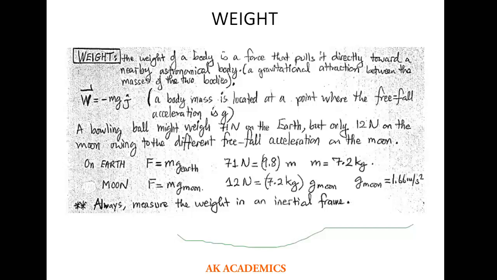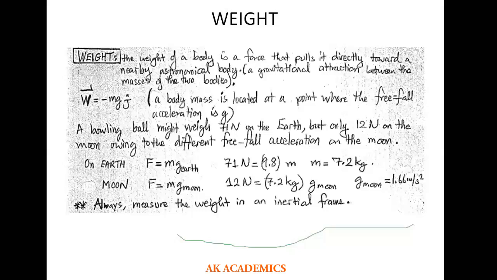A body of mass is located at a point where the free fall acceleration is g. We already know that. This is just important. If you go through these particular explanations and the information details there, you will get other details that will strengthen your knowledge about weight. And when we are discussing weight, you have to pay attention to the inertial frame. Your weight when you're on Earth will be different from your weight when you are on the moon. Your weight on Earth will be different from your weight in a different inertial frame entirely. So pay attention to that. That is also very, very important.